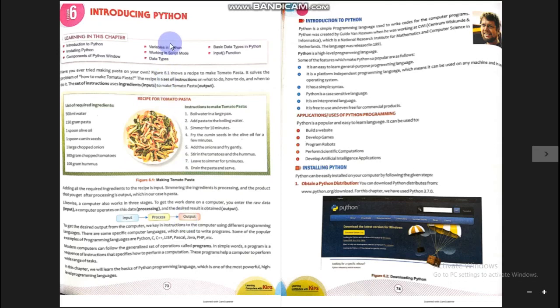So we have to understand how we can write the input codes, how we can write the processing codes, and how we can write the output codes. This is all about this chapter, to understand the writing of input, processing and output statements.